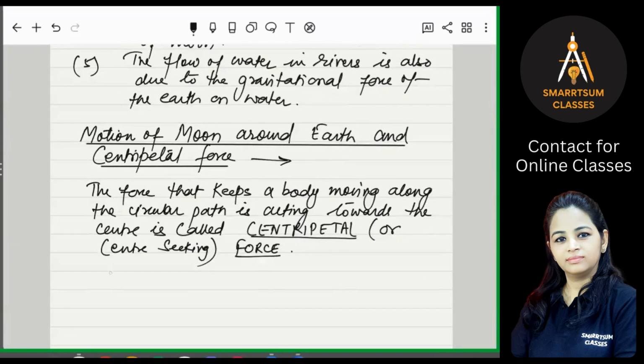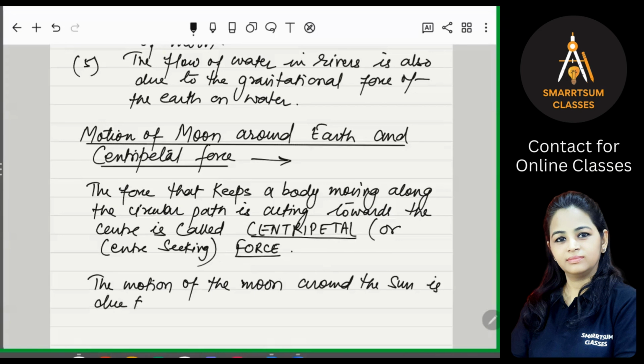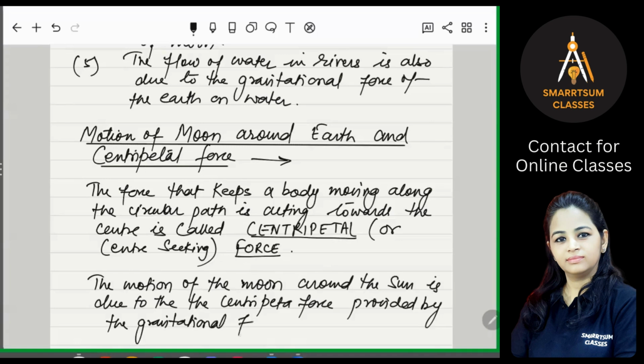So the motion of the moon around the earth is due to the centripetal force, due to the centripetal force provided by the gravitational force of attraction of the earth. Is that clear?